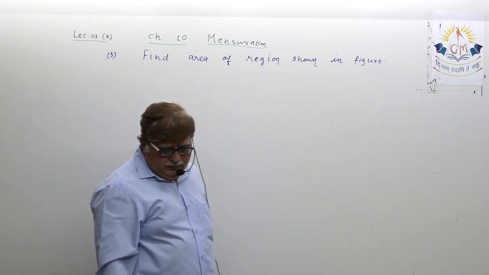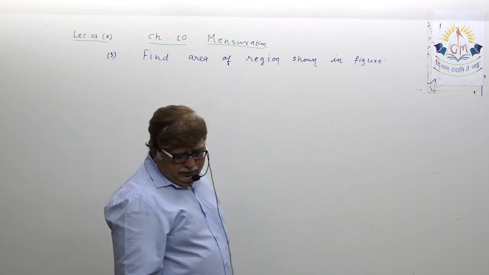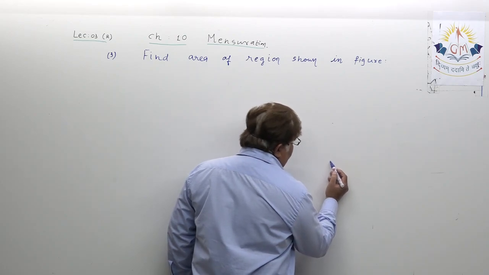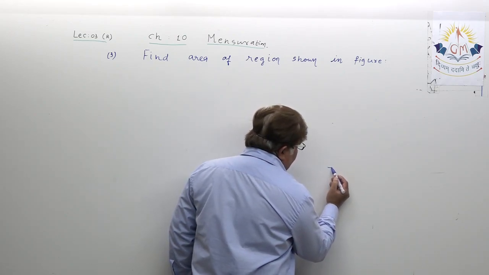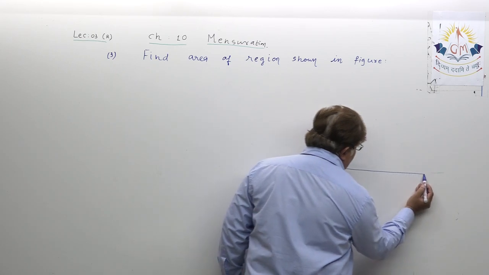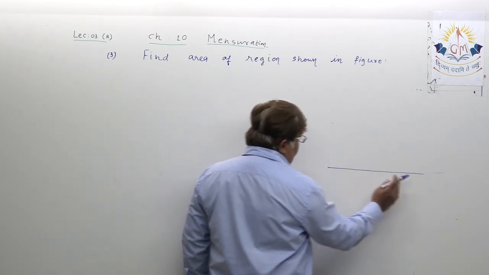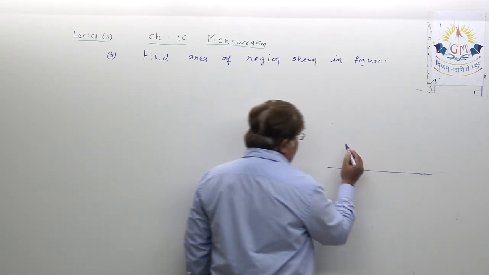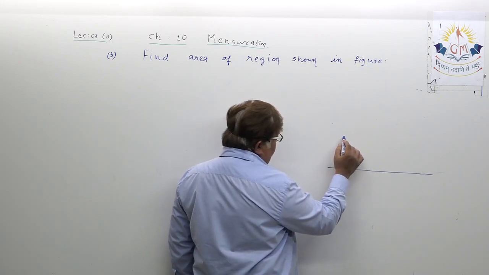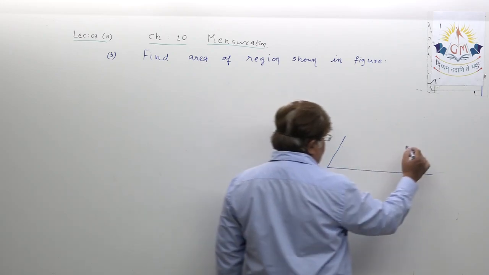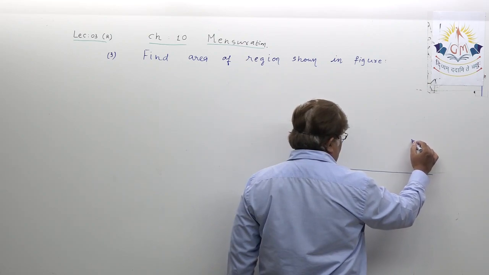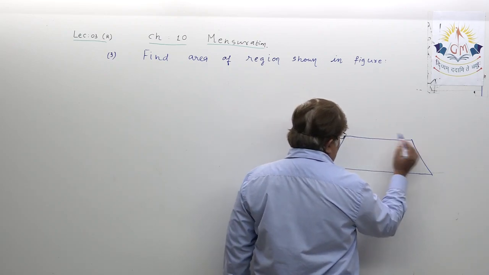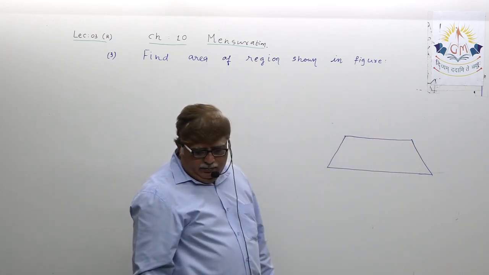First, dear student, I will draw the diagram for you, okay? Just draw with me the diagram looking like this. They have shown the diagram this way. Please understand it. So the diagram has been given.